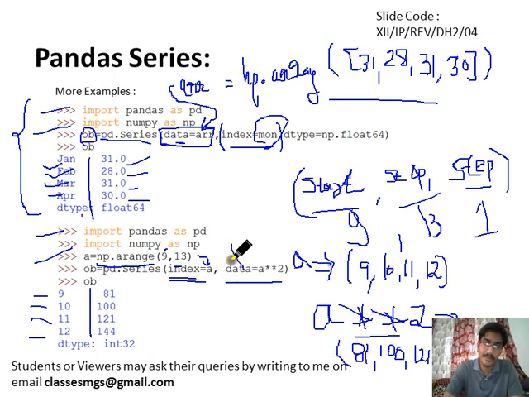So data is becoming a star star 2 and index is becoming 9, 10, 11, 12. So that's why this series object looks like this: 9, 81, 10, 100, 11, 121, and then 12, 144. Is that clear? So let me move ahead.